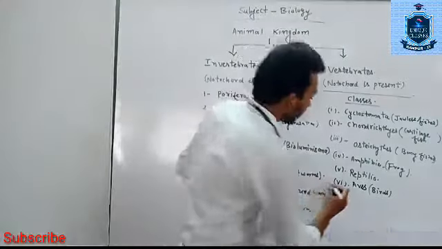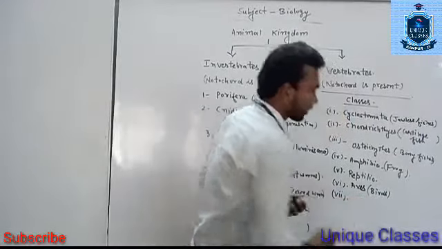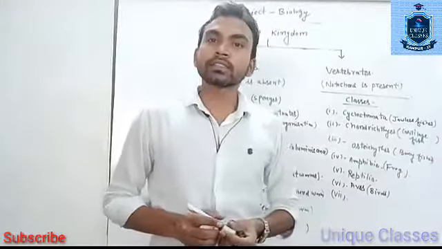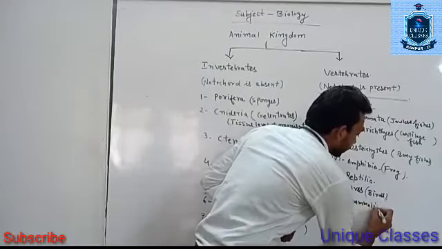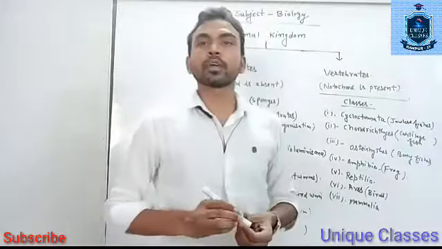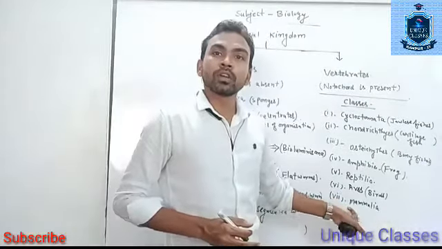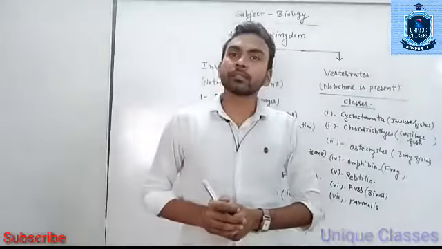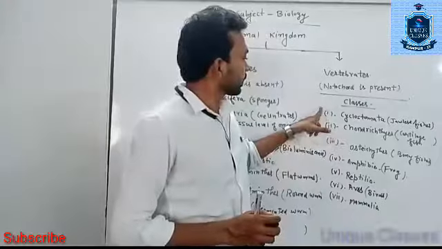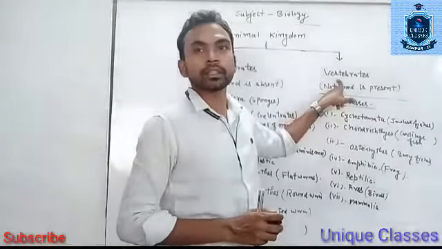And the next class, class 7, is Mammalia. Human beings and other animals which are viviparous are considered under class Mammalia. So these are the classes which come under the vertebrates.